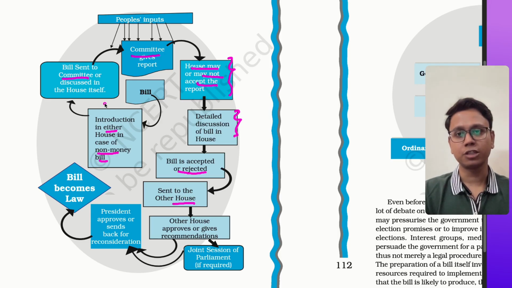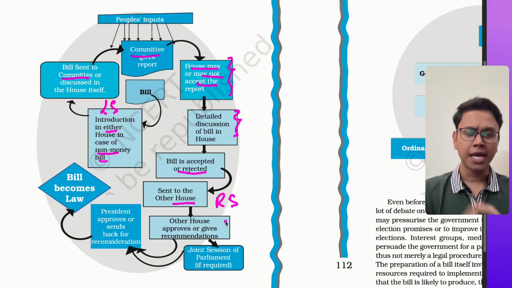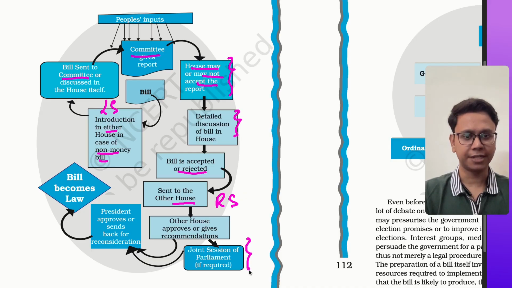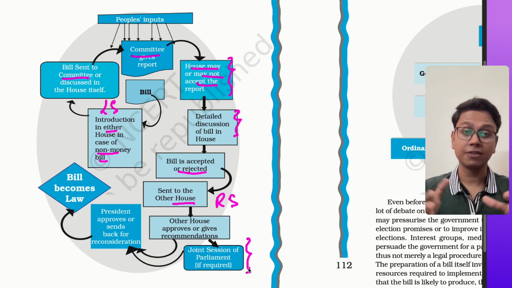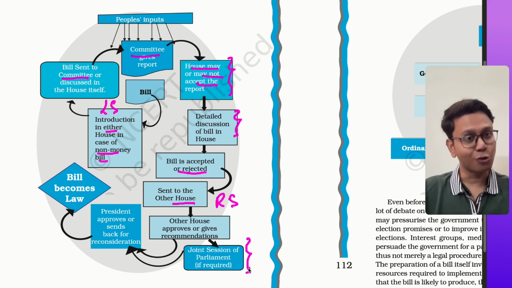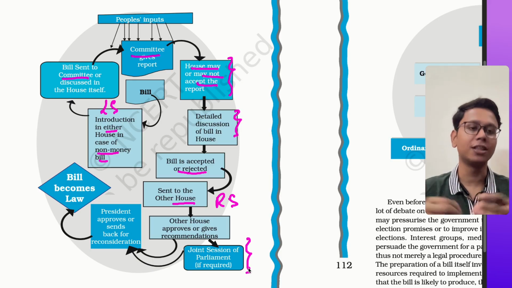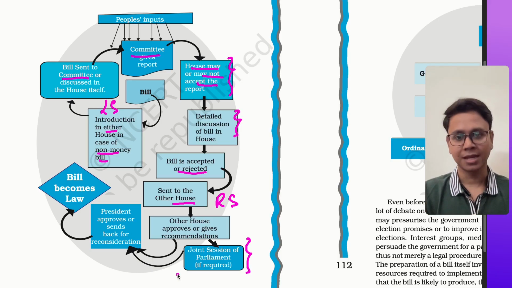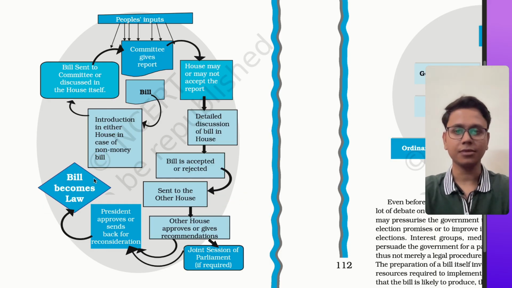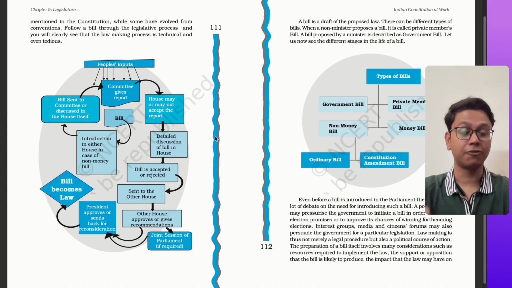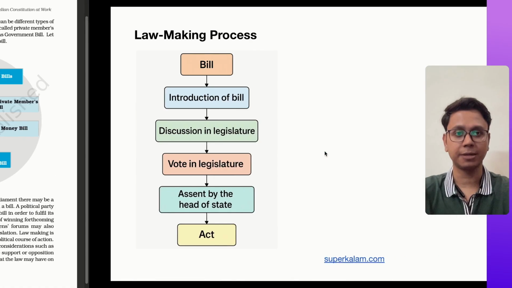For example, this bill was introduced in Lok Sabha first. So after approval from Lok Sabha, it will go into Rajya Sabha. Then in Rajya Sabha, the same process will go on. If there is some dispute, some disagreement, then there will be a joint session of Parliament. A joint session is when Lok Sabha and Rajya Sabha sit together. The Speaker of Lok Sabha will preside over that sitting, and discussions will be held in order to remove all the disputes which were there in the bill. Then the bill goes to the president. The president signs it, and the bill becomes the act. So this is the process for an ordinary bill, for a non-money bill, for an ordinary bill and a constitution amendment bill.